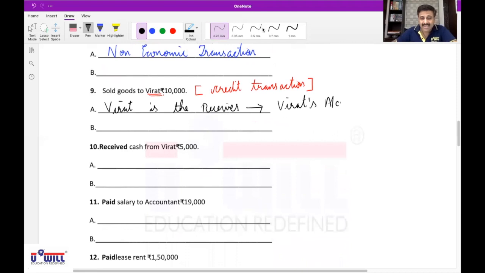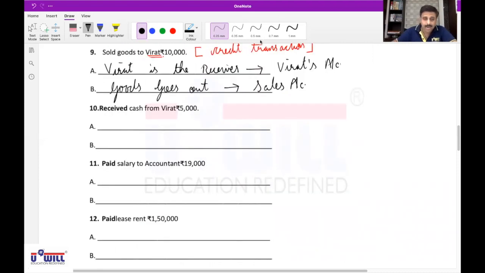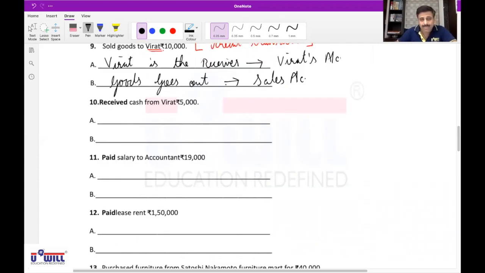Now, what is the second effect? First question you'll ask yourself: what goes out? Goods go out, and that affects which account? Sales account.